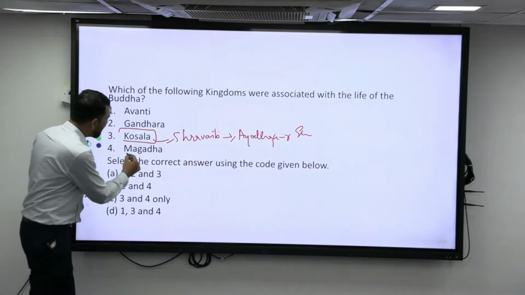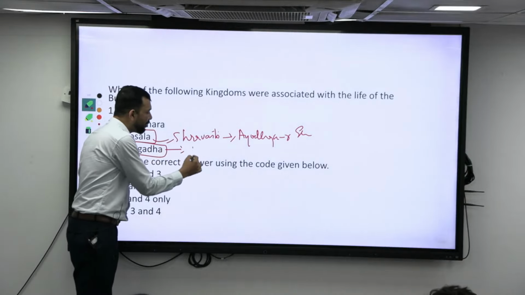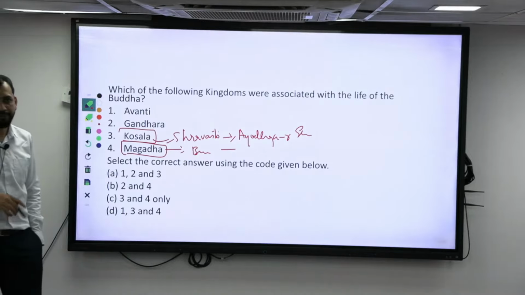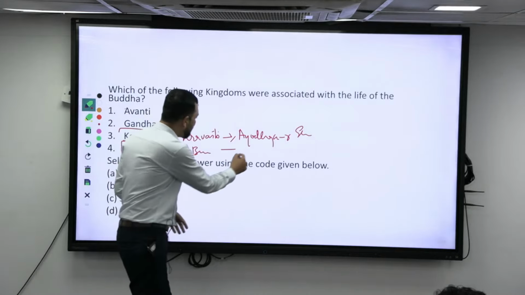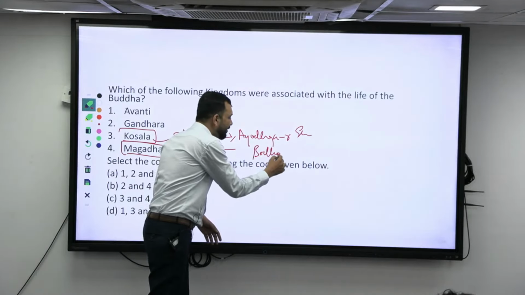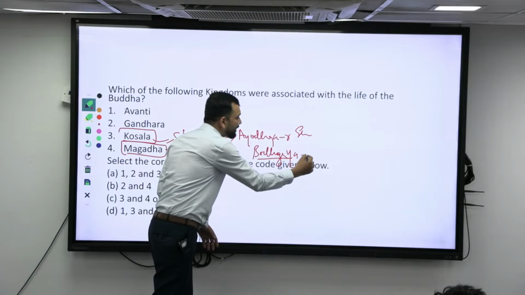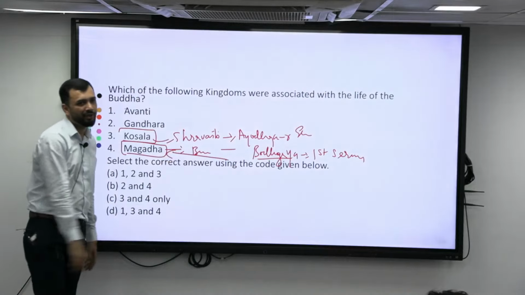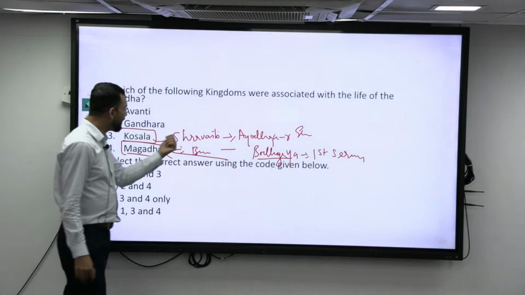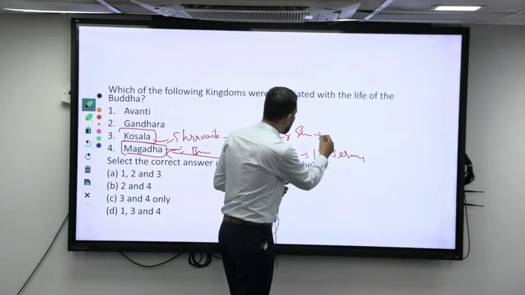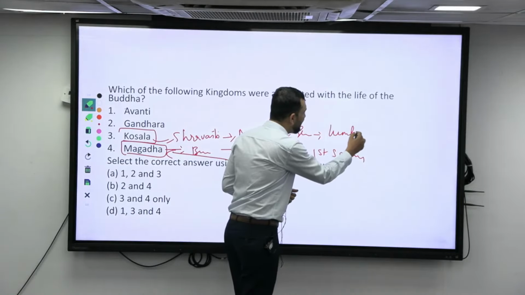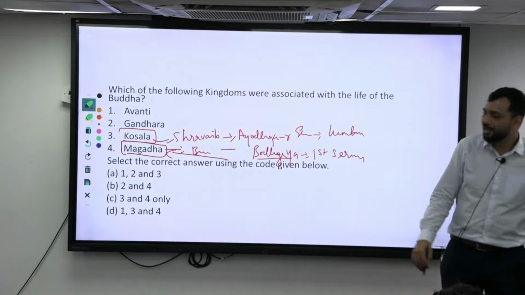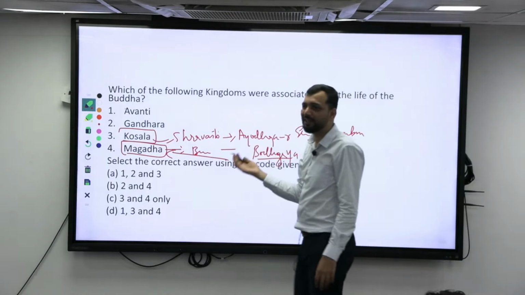Similarly, Magadha, you know that Bimbisara, Ajatashatru, Bimbisara was a contemporary of Gautam Buddha, right? So that means he came here, and then Bodh Gaya, where he gave his first sermon, right? So this is in the place of Magadha only. Bodh Gaya comes under Magadha only. Similarly, Lumbini, where he was born, was a vassal state or a feudatory state of Kosala, right? So in that sense, they are also connected.